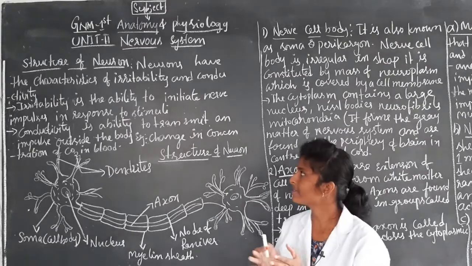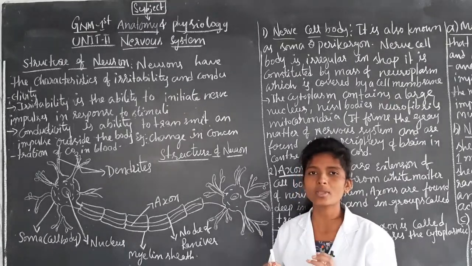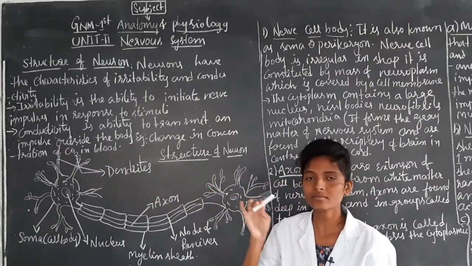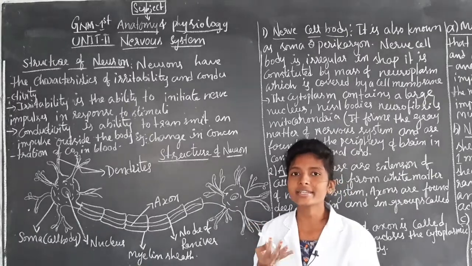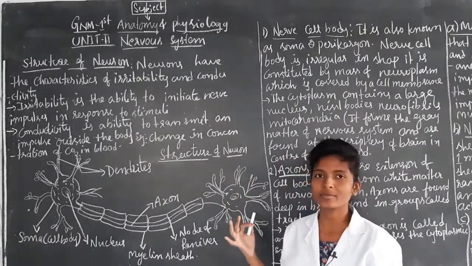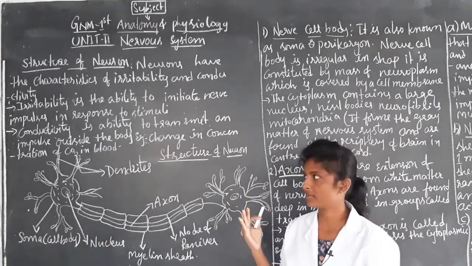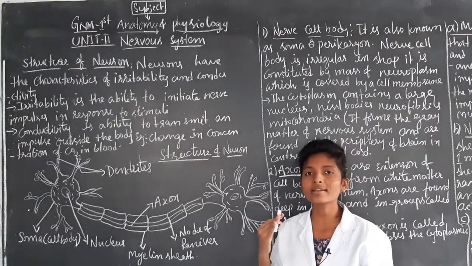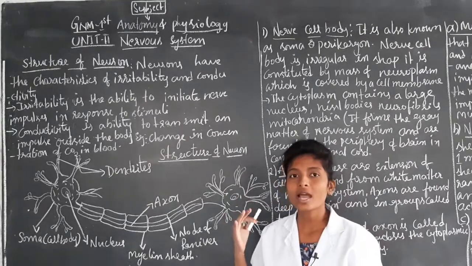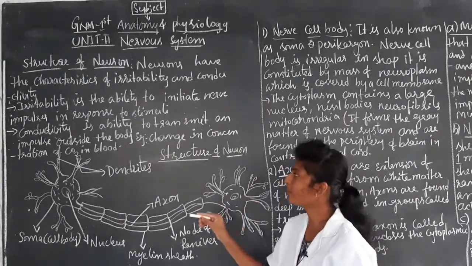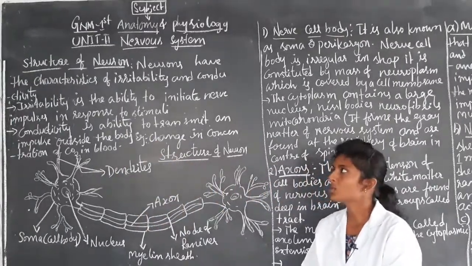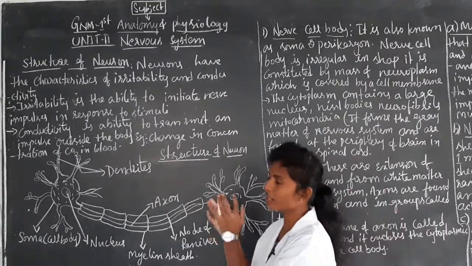Irritability is the ability to initiate nerve impulses in response to stimuli. Conductivity is the ability to transmit impulses outside of the body. Example, change in concentration of carbon dioxide in the blood. These are the characteristics of the neuron.